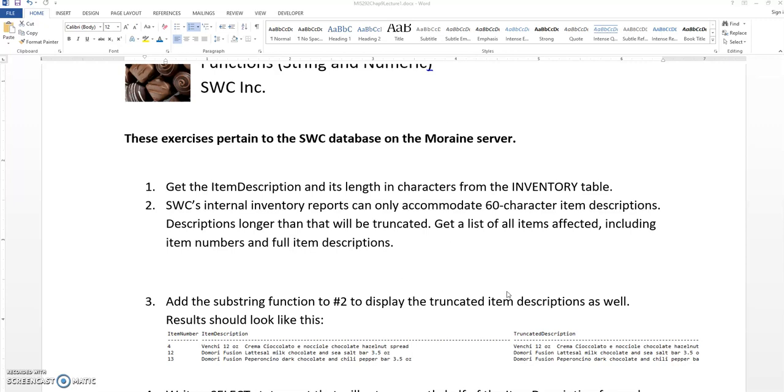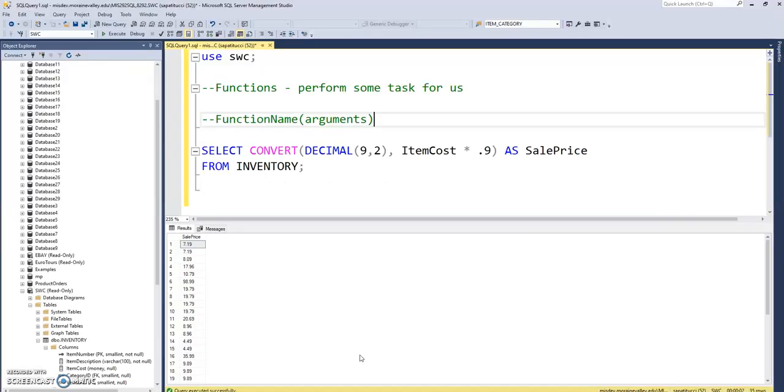Okay, so now we're ready to start talking about functions. This week we'll talk about functions that work on strings and numbers, and then next week we'll look at functions that work on dates and times. You can write your own functions, but we're not going to go there this semester. We're going to use some of the built-in functions in SQL Server, and there are a lot of them, so there's plenty to talk about these next couple of weeks.